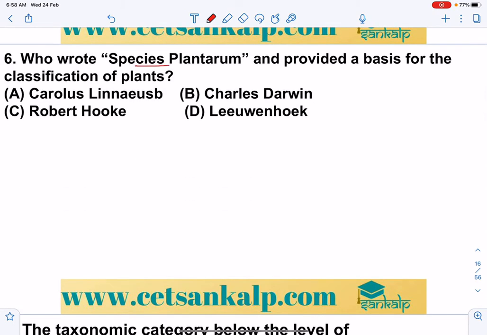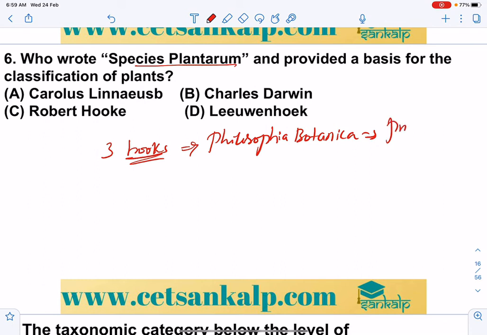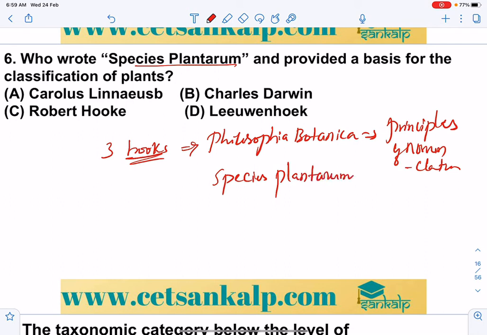Who wrote Species Plantarum? There are three books written by Carolus Linnaeus. One is Philosophia Botanica, in which he explained the principles of nomenclature. Then Species Plantarum, where he described some 5,900 plants and gave the names of plants.